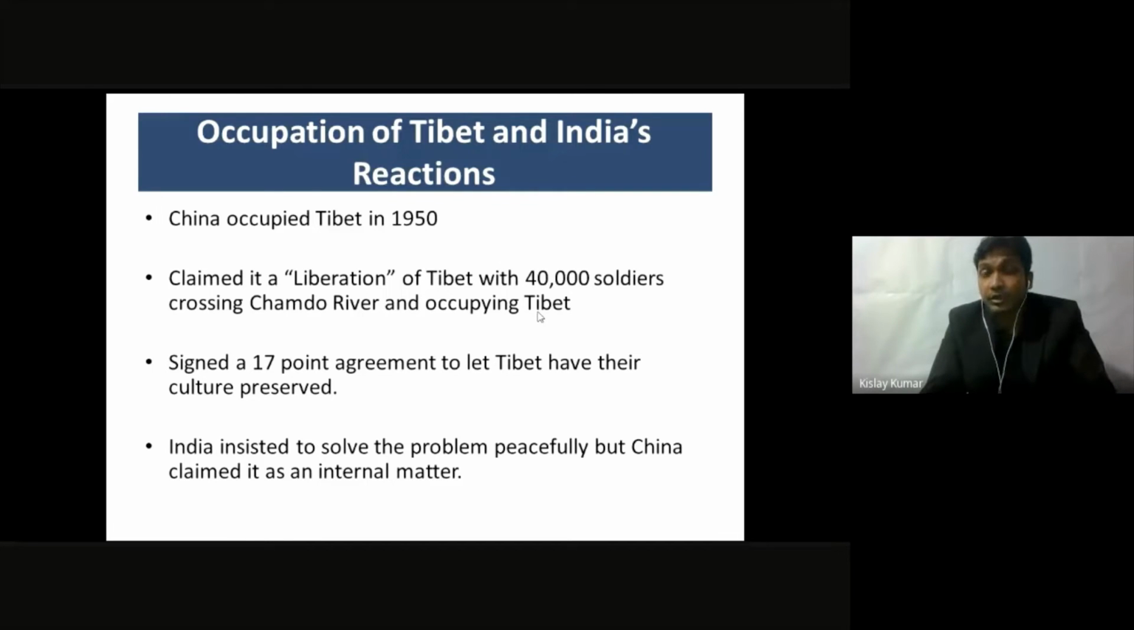So if you remember, the Korean War went from 1950 to 1953. So China was already in one war at that particular point of time, and then it also occupied Tibet. So you can understand the extent of their strength and power, their military power. They were, of course, more powerful than India at that particular point of time.